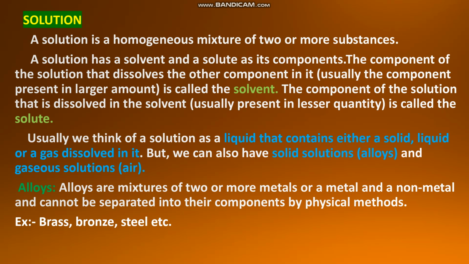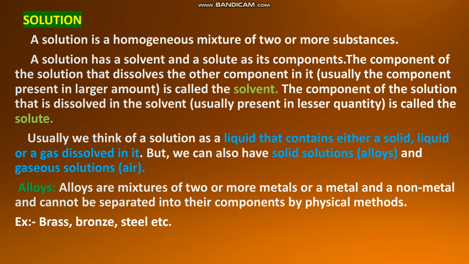So sugar is dissolved in water, and we get the sugar solution. For a liquid dissolved in liquid, we can take the example of alcohol and water. Alcohol and water mix in any proportion. For a gas dissolved in liquid, we can take the example of soda water. Carbon dioxide gas is dissolved in water.